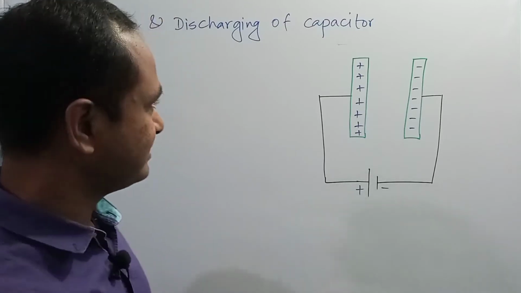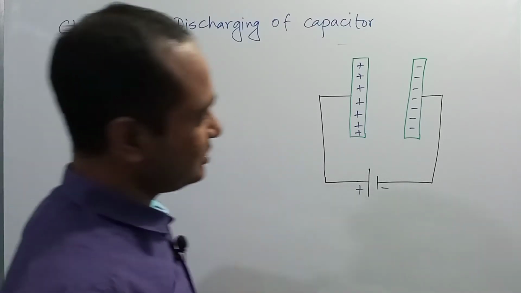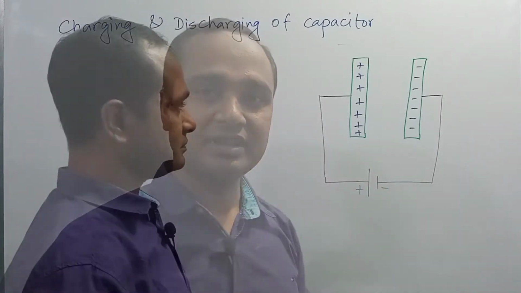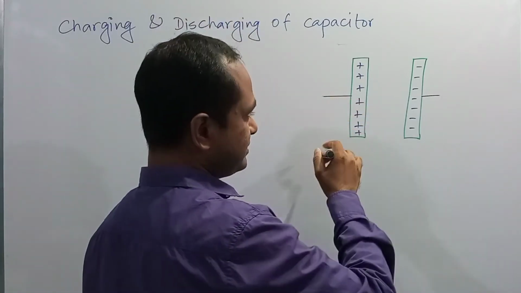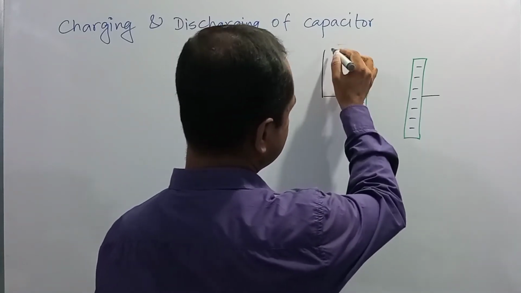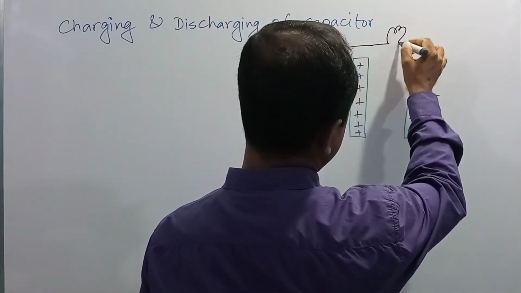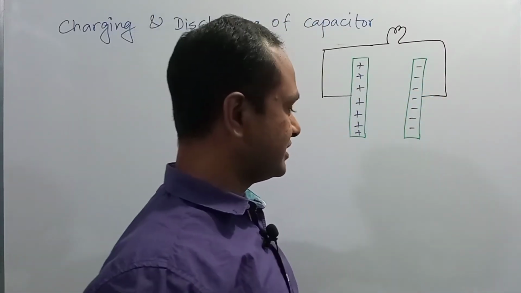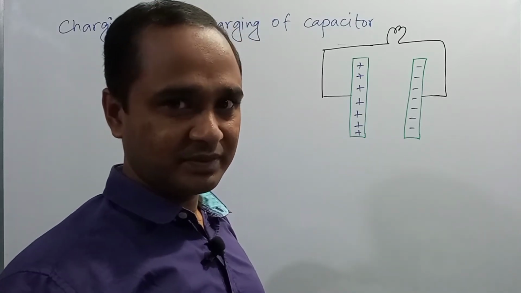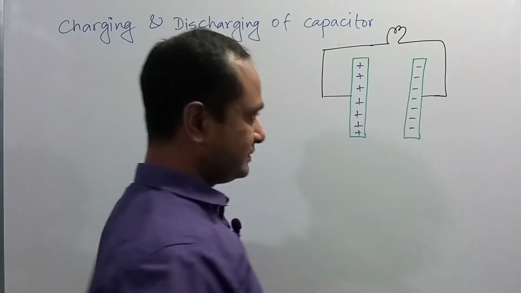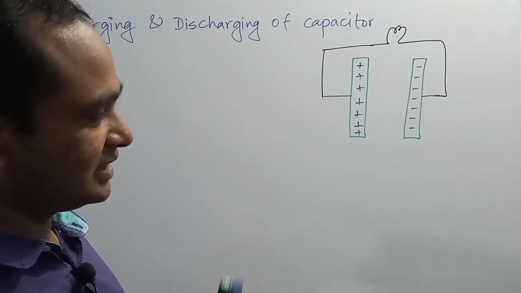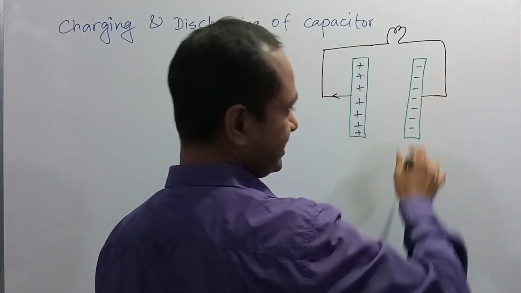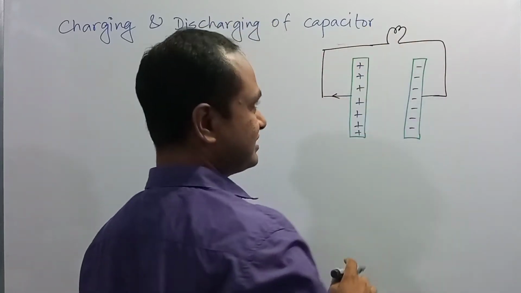Dear students, this is the charging process, that is, in this way we can charge a capacitor according to our requirement. Now if a charged capacitor is connected to any electronic device like this, then there is a potential difference between the two plates of the capacitor, and according to the law of flow of electricity, electric current will pass from this plate to this plate, and electrons will pass from this plate to this plate.